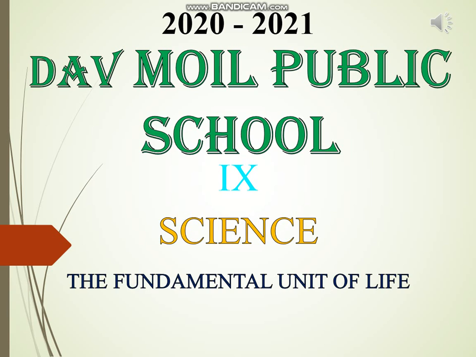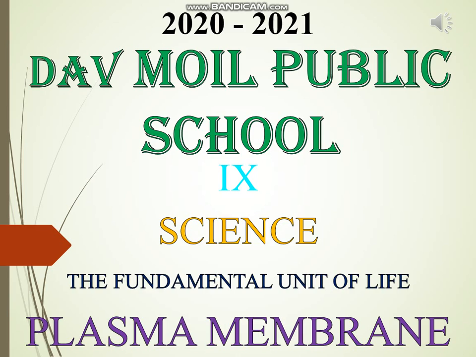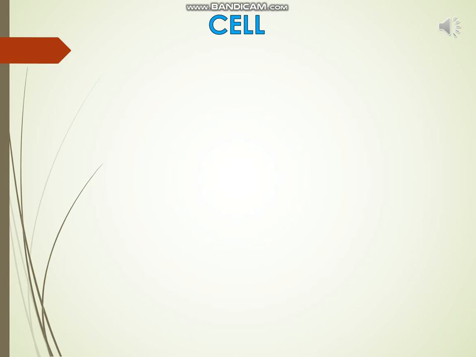Our today's topic is plasma membrane. Cell is the basic structural, functional and biological unit of all known organisms. A cell is the smallest unit of life. Cells are often called the building blocks of life. The study of cell is called cell biology, that is cellular biology or cytology.